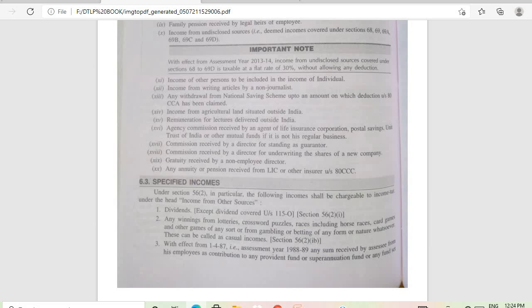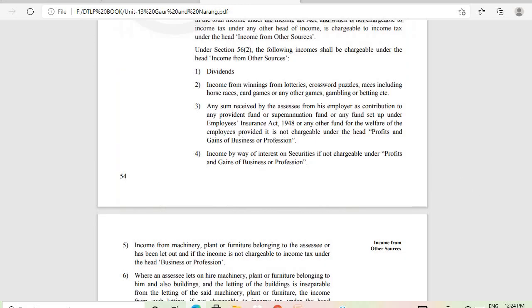So now let us move on to the specific income. So under section 56(2), the following income shall be chargeable under the head income from other sources. So these are the specific income. So the first one is dividend. The second one is income from winnings from lotteries, crossword puzzles, races including horse races, card games, or any other games, gambling or betting, etc.